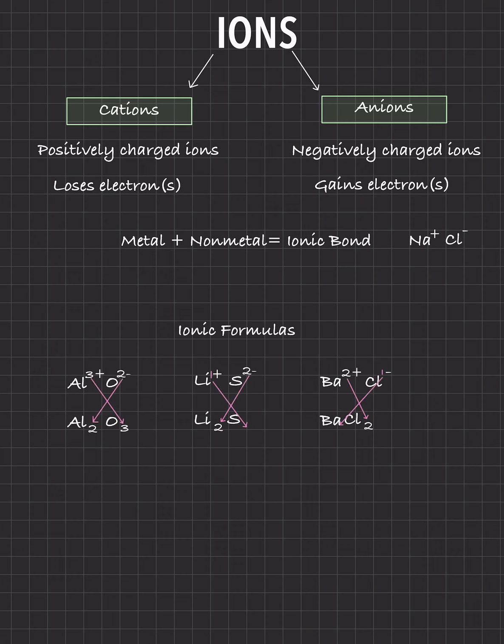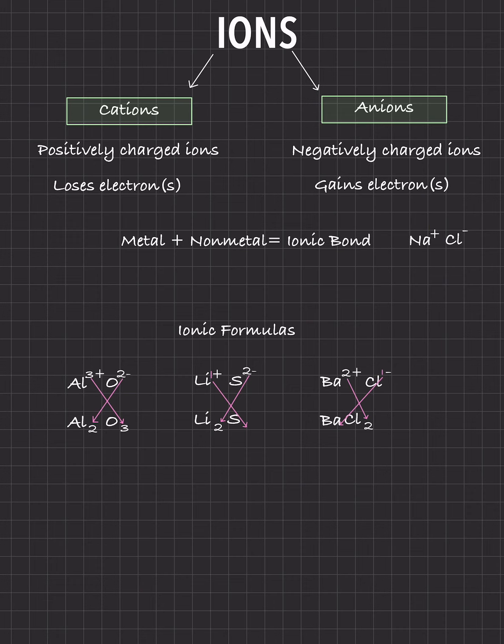So what we do in chemistry is the criss-cross rule. You crisscross those charges, and that gives you your ionic formula. Let's begin with aluminum oxide. Aluminum has 3+, but that 3 is going to cross over to the oxygen. Oxygen has 2-, it's going to cross over to the aluminum, so it's going to be Al2O3. Now, for lithium, you have 1, so you're not really going to write the 1 there.